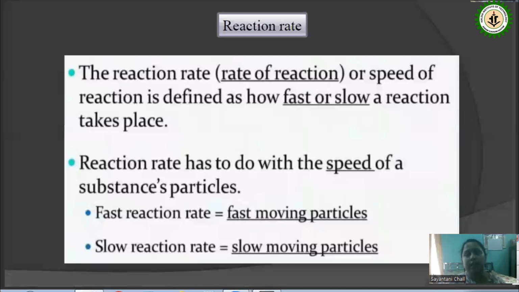So we already have a basic concept about the reaction rate. What is reaction rate? It's nothing but the speed of the reaction. That means how fast or slow a reaction is taking place. So a reaction is dealing with the speed of the particles of the involved molecules. So fast reaction means fast moving particles, and a slow reaction means slow moving particles.